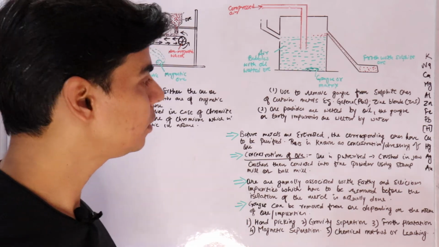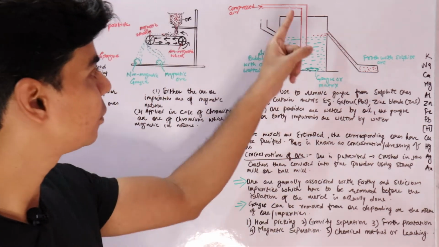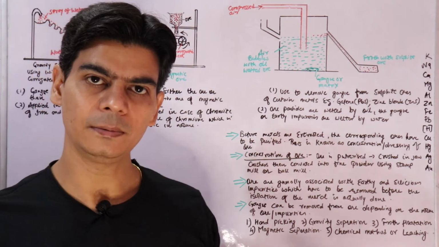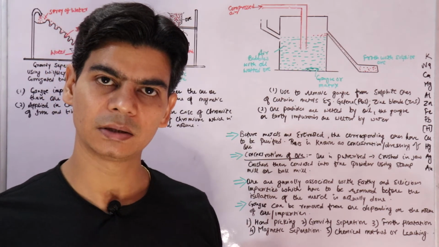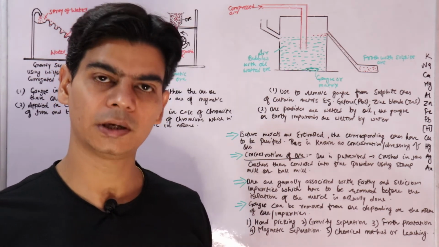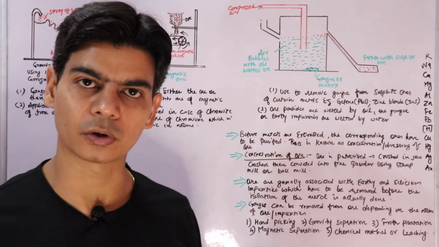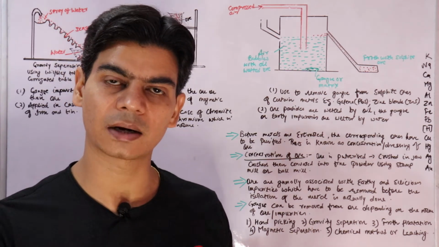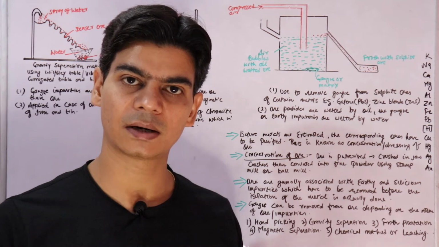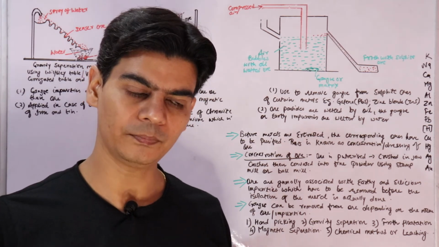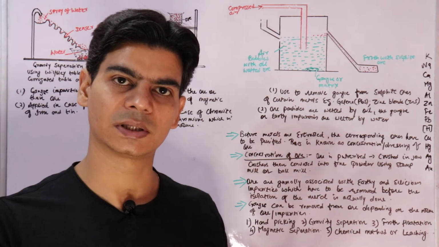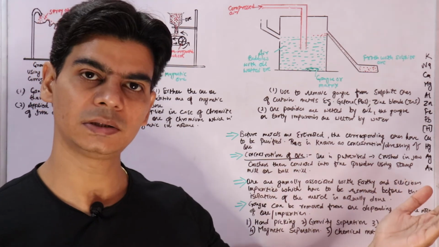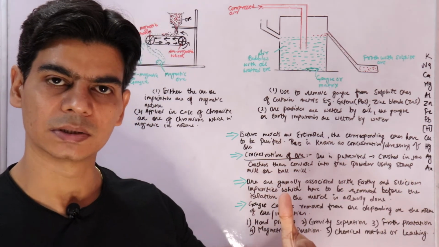Since the ore particles are lighter in this case, they will come along with the oil to the surface, and the gangue or the impurities will settle down here. This way the ore particles are separated from the impurities or the gangue.